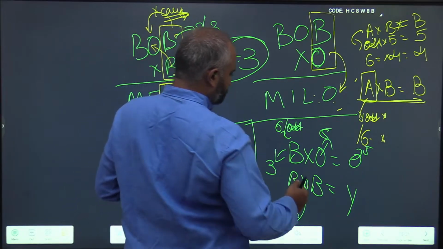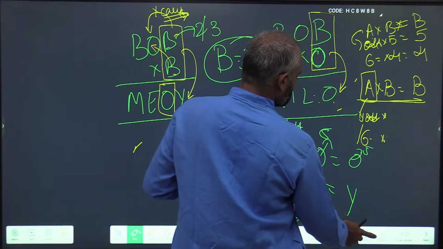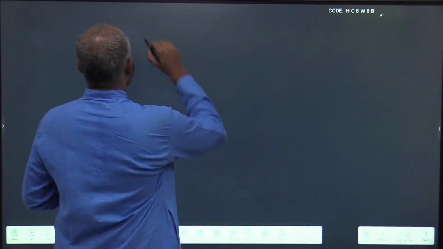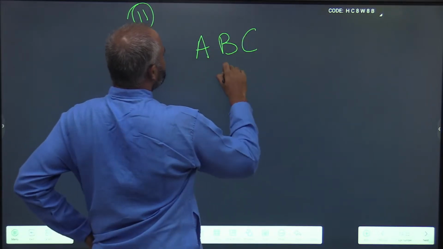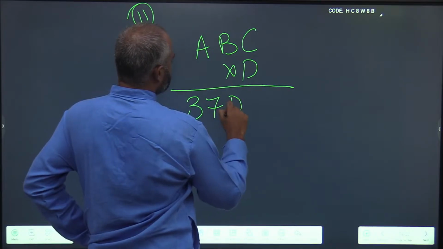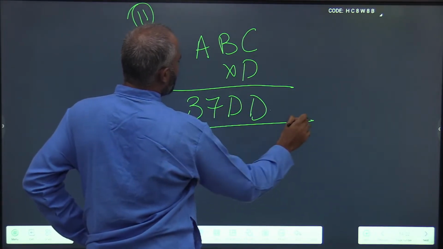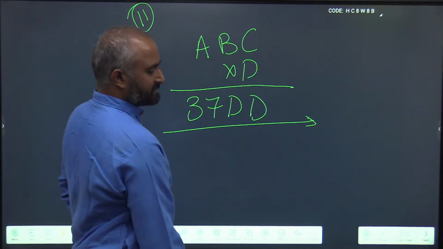Now let us solve that CSAT question. ABC into D results in 37DD.